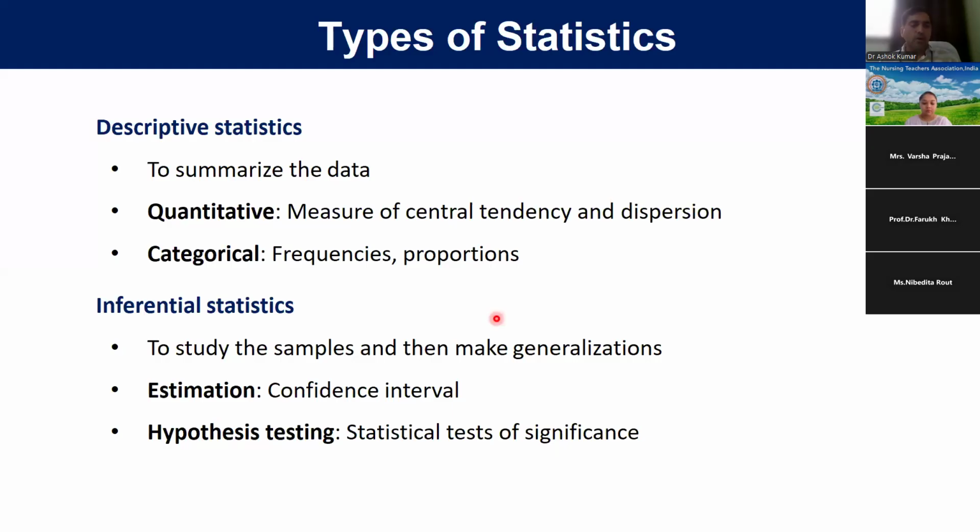Number two, hypothesis testing. For different types of statistical tests, we do hypothesis testing, null hypothesis, alternate hypothesis. We use t-test, chi-square test, ANOVA, and sometimes regression, correlation. So these are called inferential statistics. And in descriptive statistics, we will do only mean, median, mode, interquartile range, frequency, percentage, proportion.